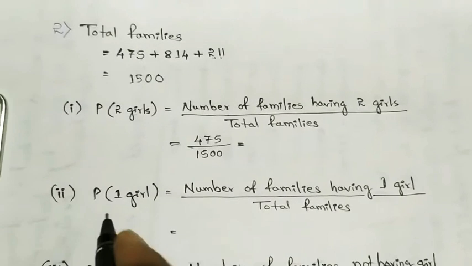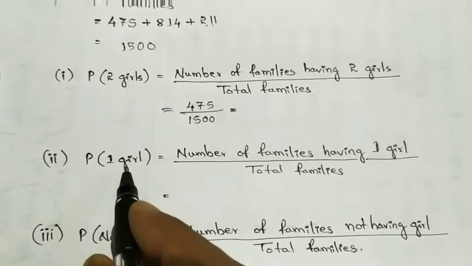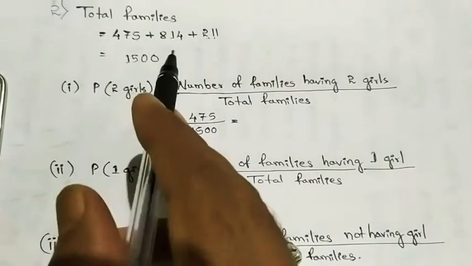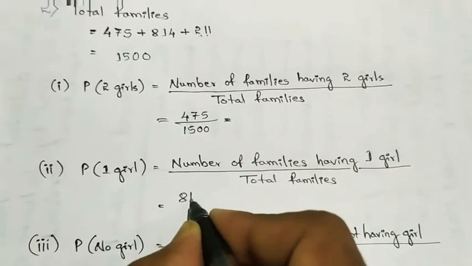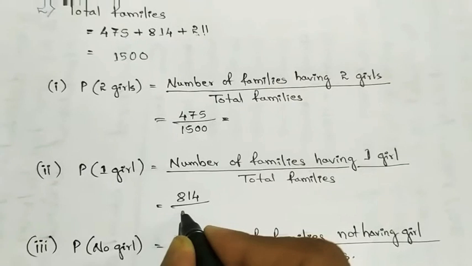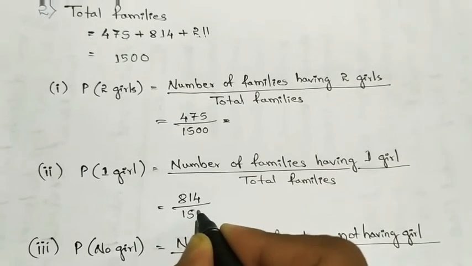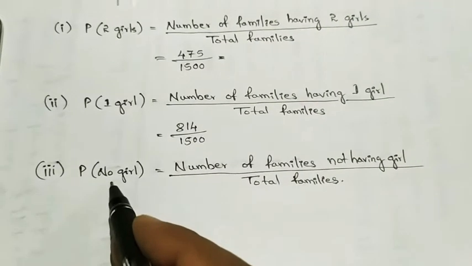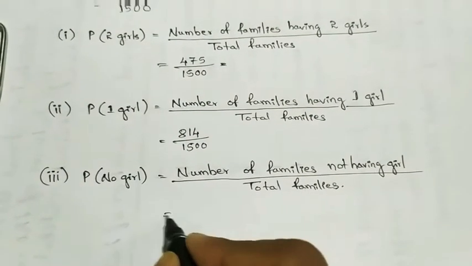Okay, next the probability of getting 1 girl. So those are the number of families having 1 girl. How many are there? 814. 814 divided by 1500. Okay, and last one, the probability of no girl, that is how many are there?